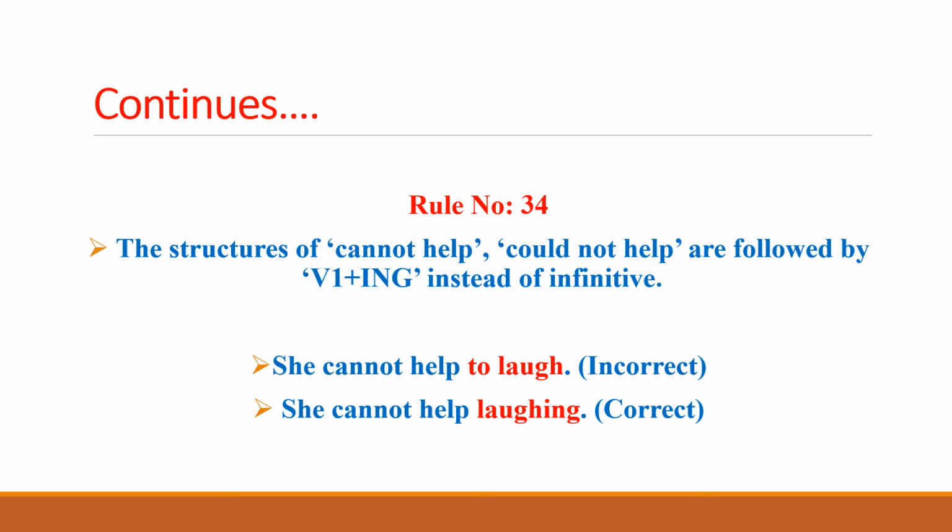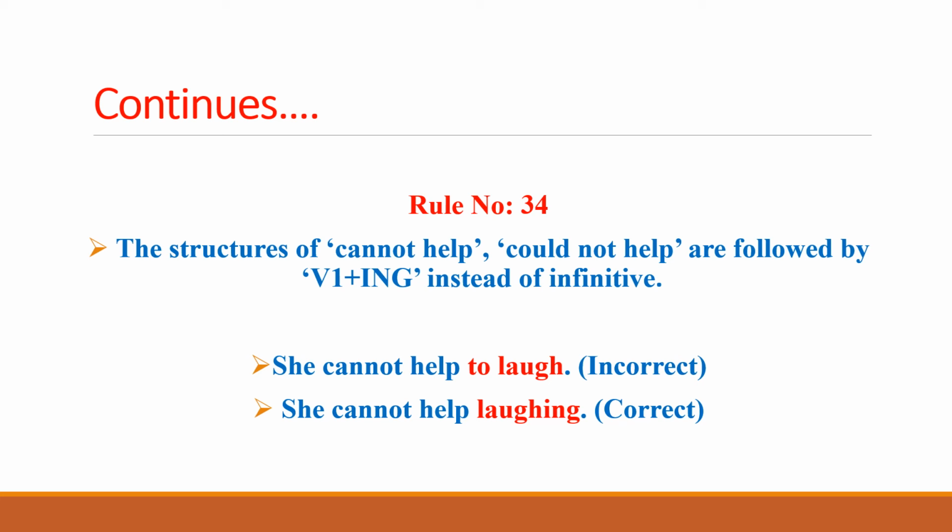Just for example, in the first sentence, we can see "she cannot help to love." "Cannot help" is a structure that asks for the "ing" form with the first form of the verb, and to remove "to". So the first thing we need to do is remove "to", and then add "ing" with the first form of the verb.